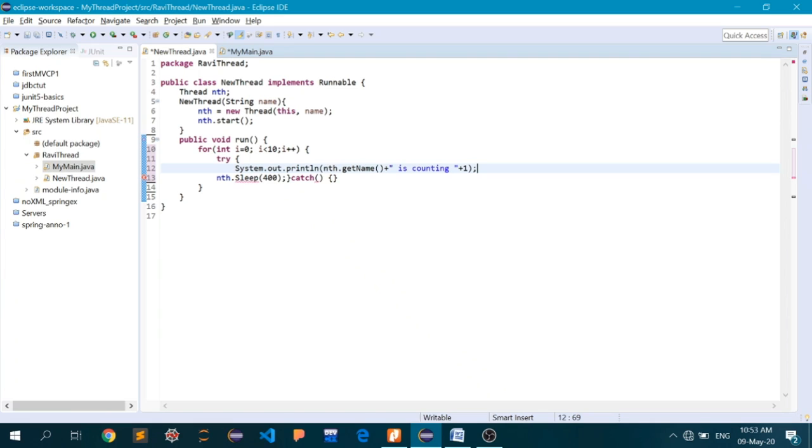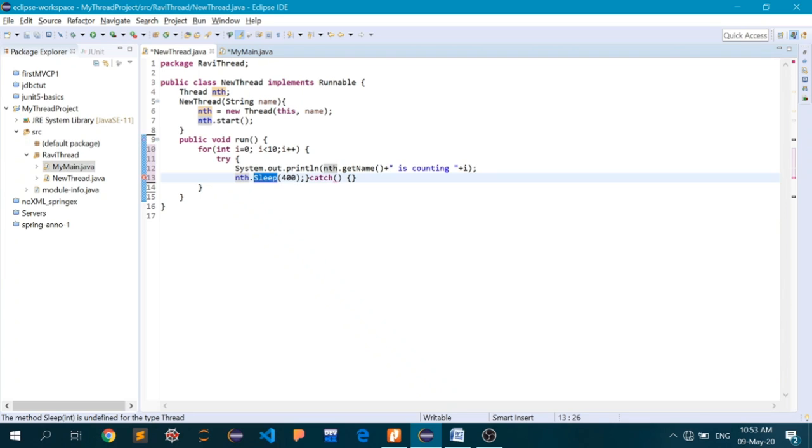getName is again a method that is defined inside this Thread class, and what it will return is the name that you have actually passed as an argument to your own new thread. So whatever name you have passed on here will be printed here. So the new name of your thread is counting, and it is counting through the loop, and every time it is counting through the loop it is waiting for some time